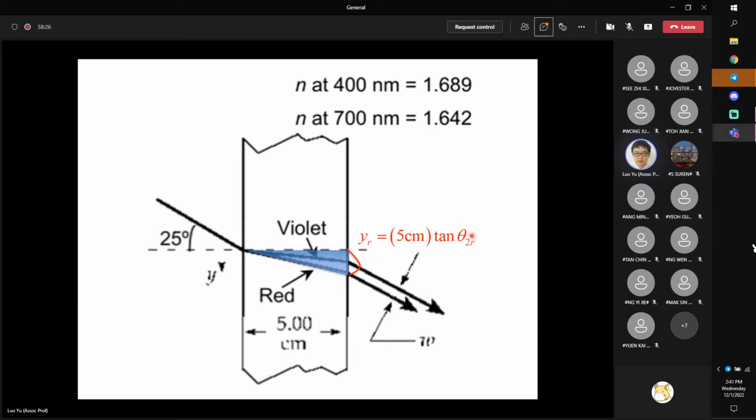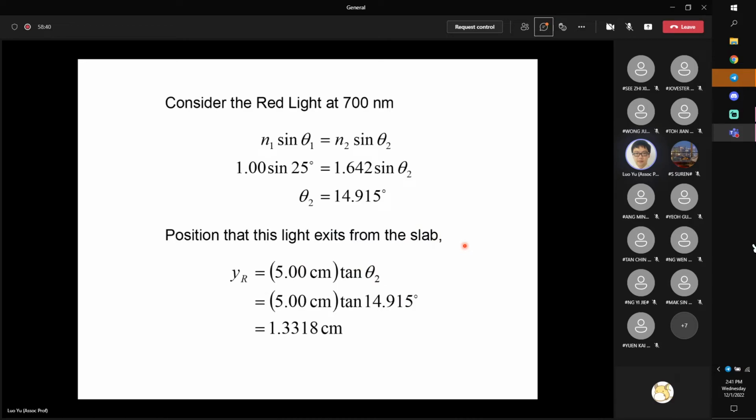For blue light, of course, it should be equal to 5 centimeters times tangent theta 2V, the refracted angle for blue light. So we just apply Snell's law for red light first: n1 times sine theta 1 equal to n2 times sine theta 2.